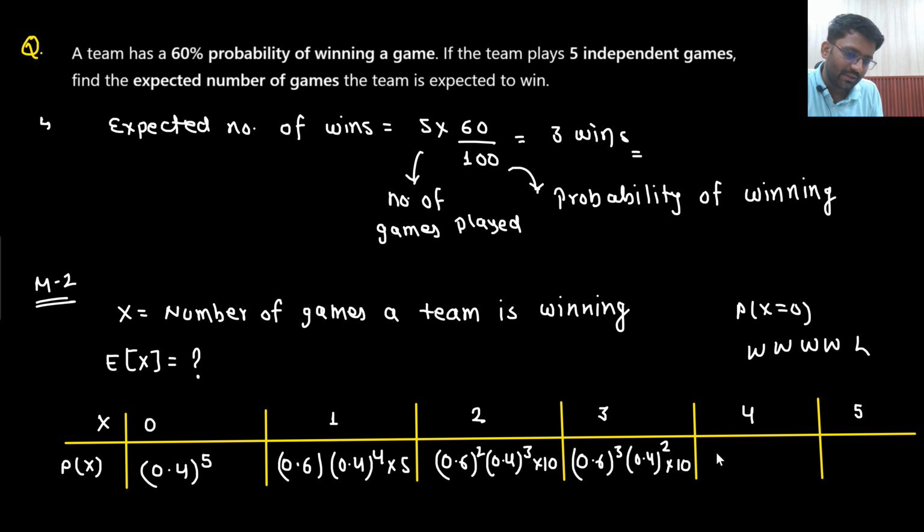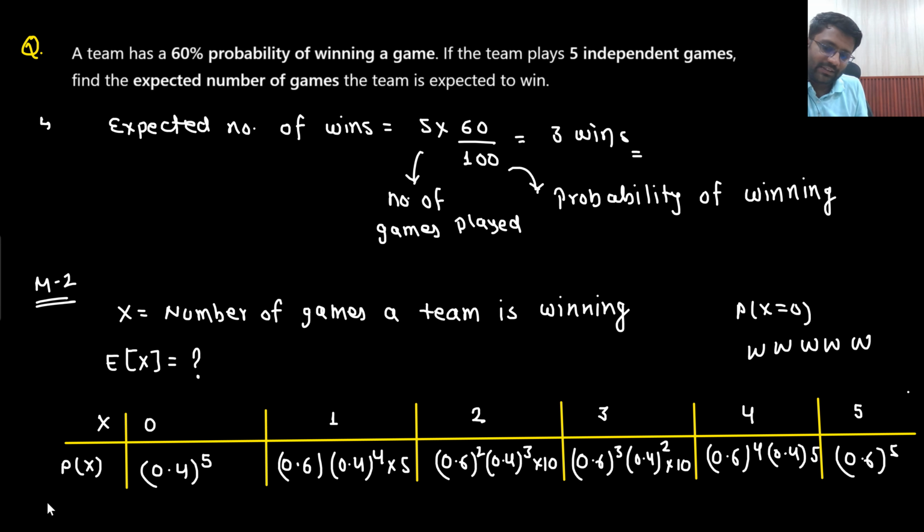So 0.6 to the power 4 multiplied with 0.4, and here 5 factorial divided by 4 factorial, so multiply with 5. Or they are winning all the 5 games. This may also happen, so the probability will be 0.6 to the power 5.